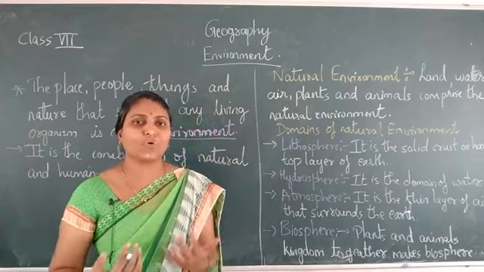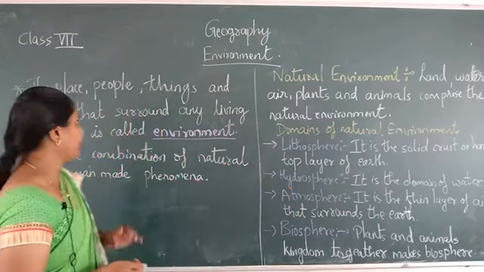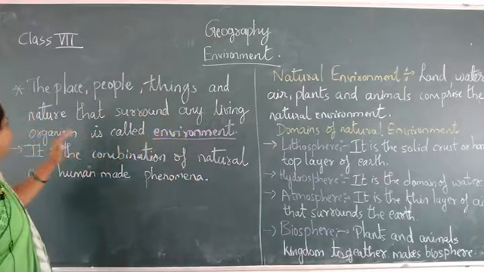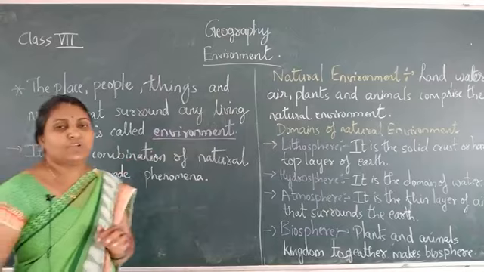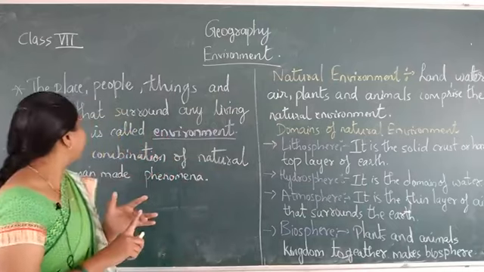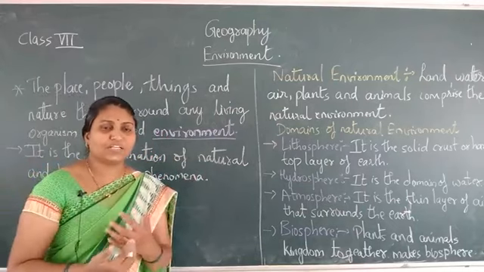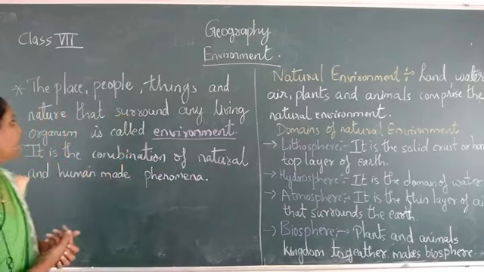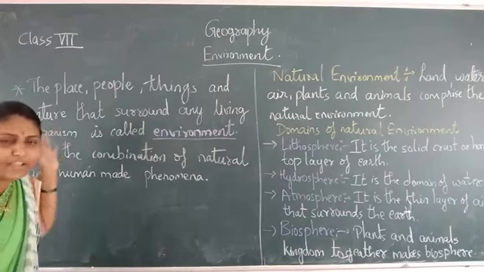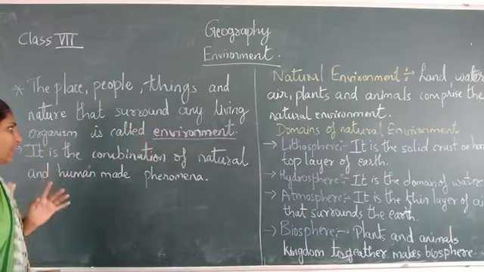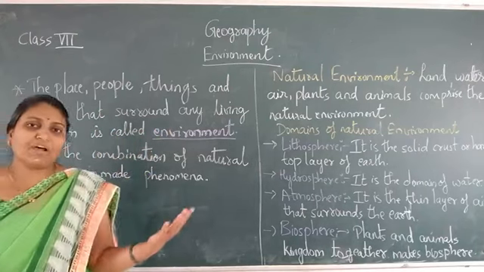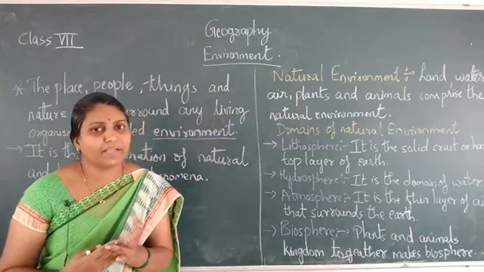So the surrounding around us is called the environment. The place, people, things and nature that surround any living organism is called environment. It is called environment that surrounds any living organisms. It is the combination of natural and man-made phenomena. So in our environment we can see both the natural and the man-made things.